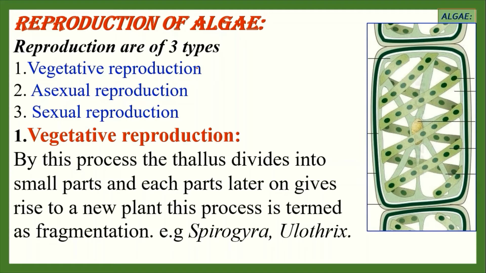In the figure, this one is a filamentous algae. The wall between old cells of the filament becomes softened. In this direction, the cell wall becomes softened and breaks into several pieces, and these several pieces again give rise to new filaments by the germination process.